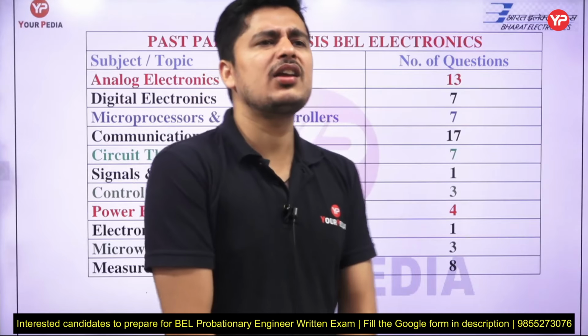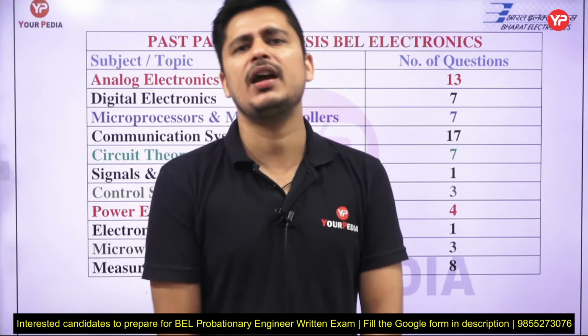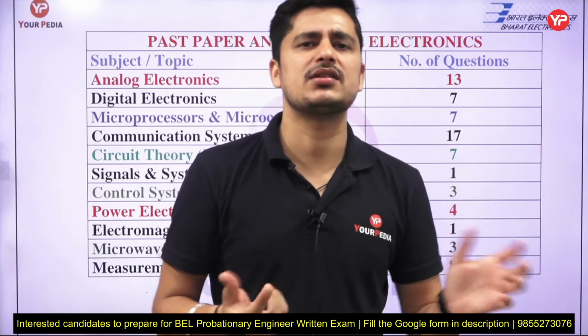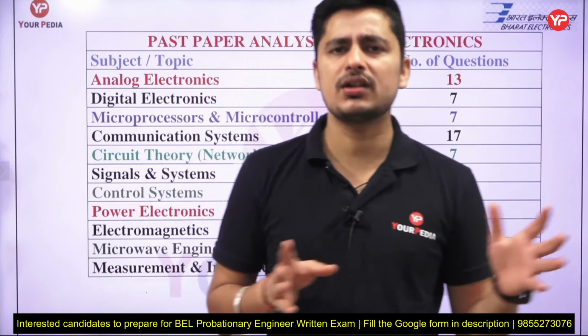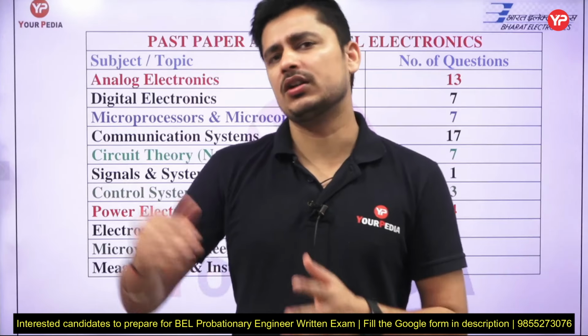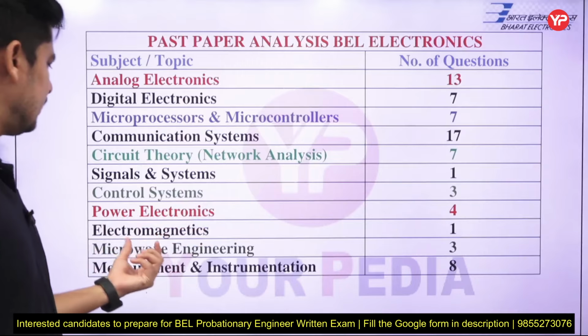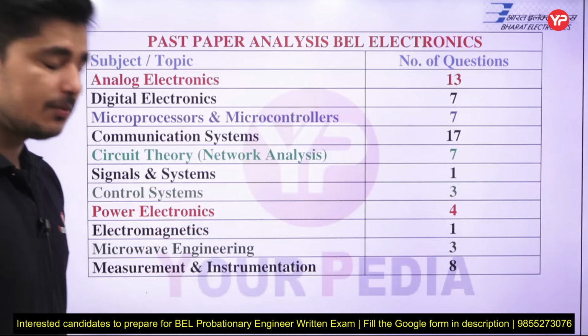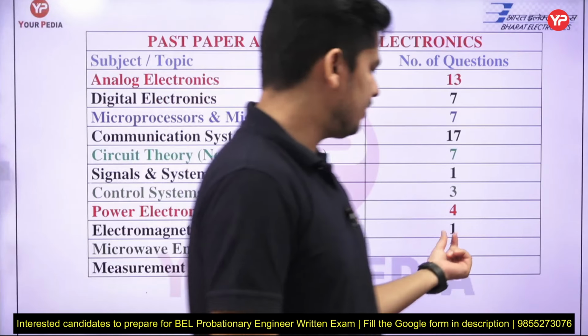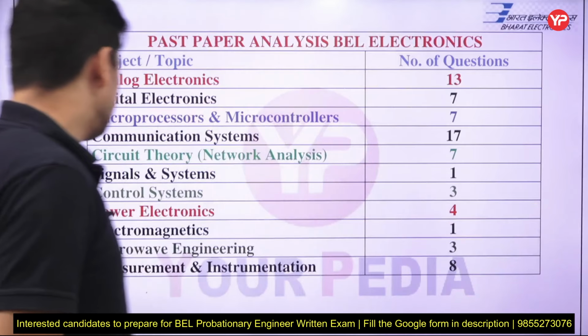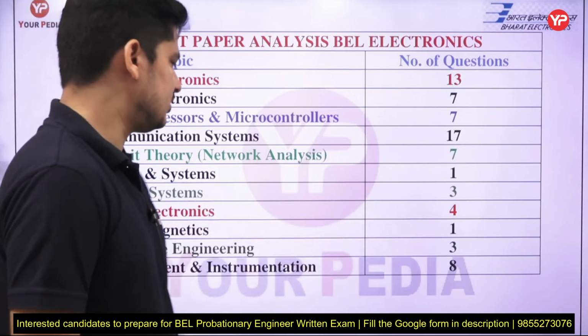In that case, 1 question is there about P plus, then I, then N plus, you can say the PIN diode. He is asking what P plus and N plus denote, that they are heavily doped. If you didn't study that subject, you already know it from the electronics EDC part, right? Electromagnetic field theory has 1 question here, but in the BEL permanent post exam it has around 6 to 7 questions. It has only 1 here.